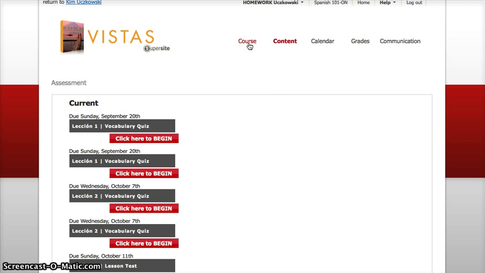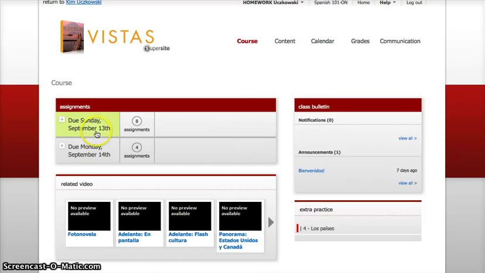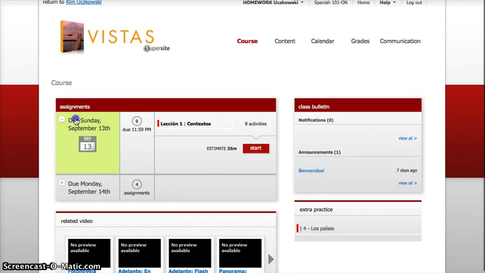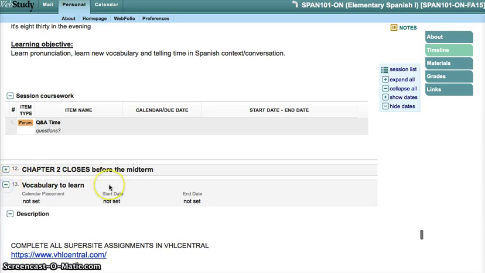I'm going to go back to the course, and again, you can do it through here, but I don't recommend doing it through here. I'm not going to start on this because I'm not an actual student, but that's how you would start. Start your 8 activities. It'll take about 35 minutes to complete them, and then you can keep on going. Okay, so back to web study. So same thing with chapter 2. Chapter 2 closes before the midterm. That's just an announcement to make sure that you read it.